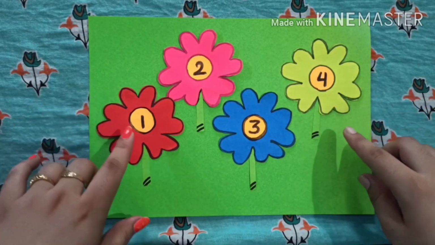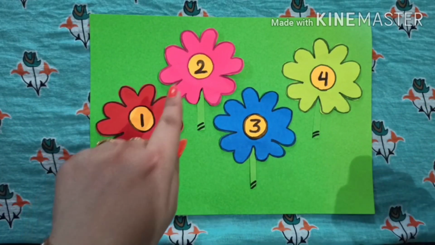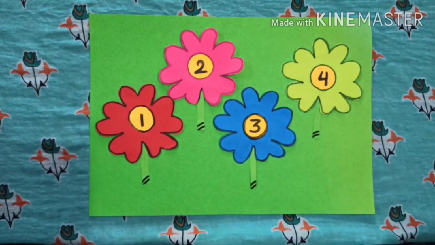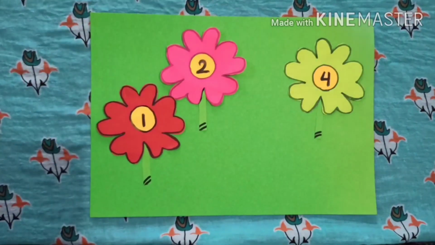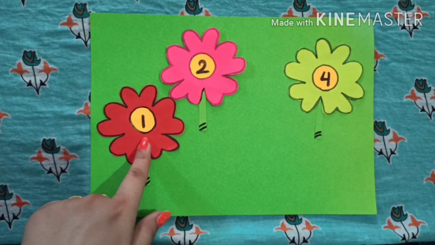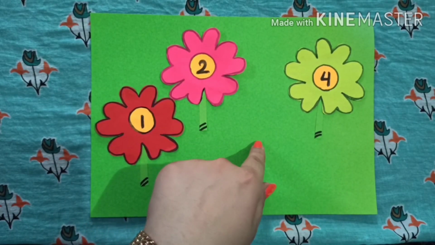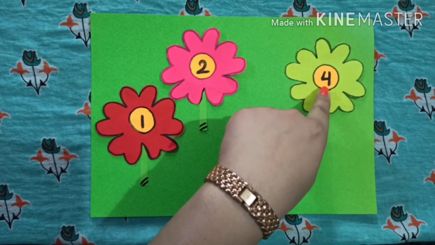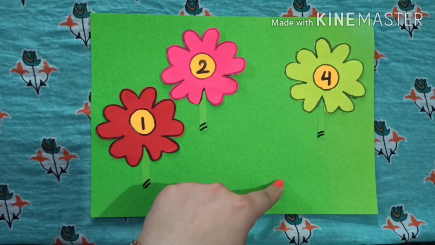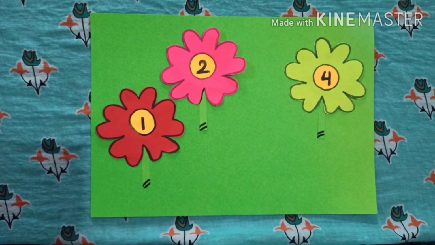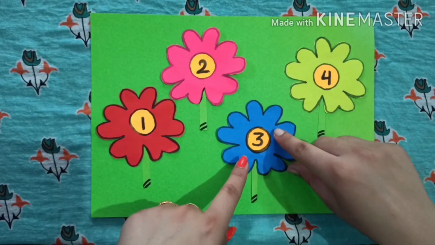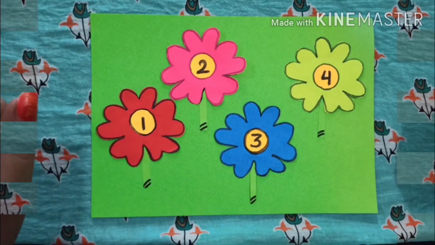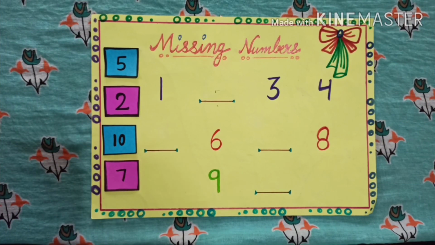You can see how many flowers are there? 1, 2, 3, 4. How many flowers are there? 4. But if I remove the flower number 3. Now let's see. 1, 2. Is there any number? No. 4. Which number is missing from here? 3. So this is missing numbers. The concept is clear to all.